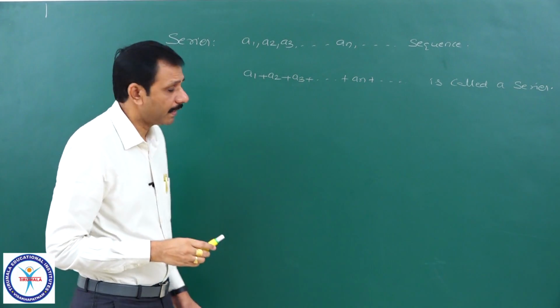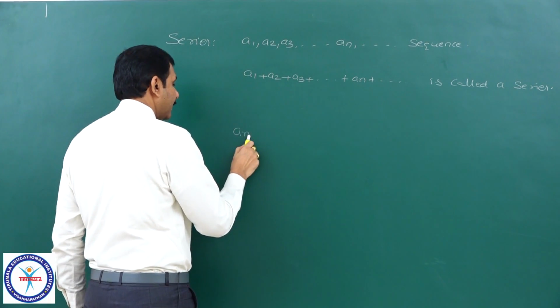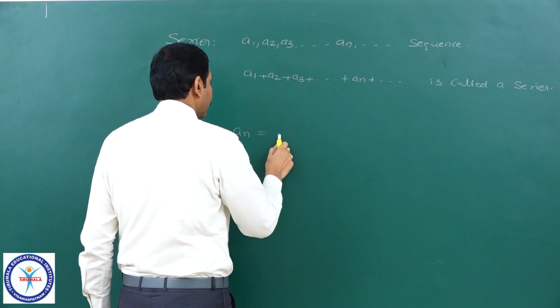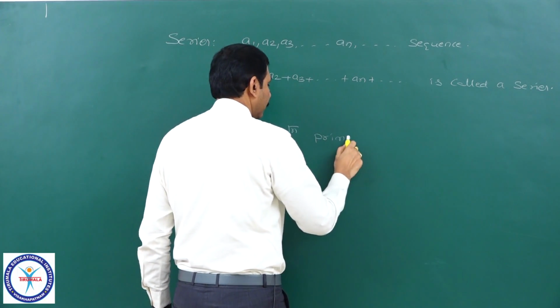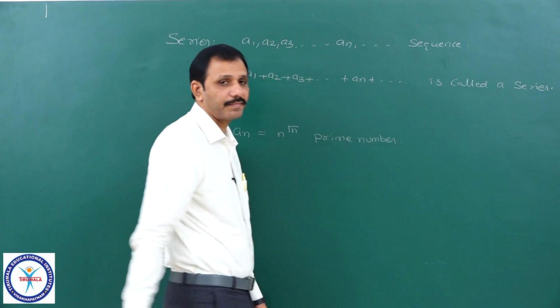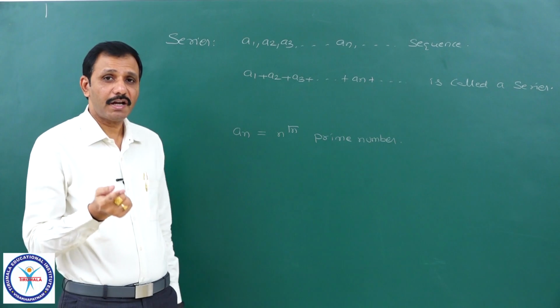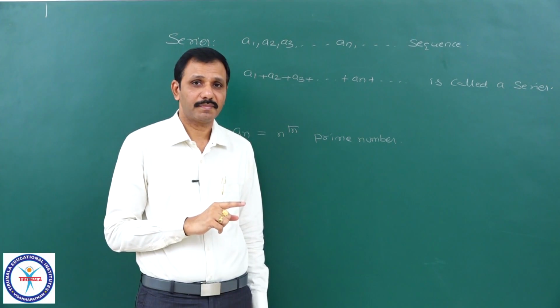Suppose I take the nth term of this sequence as the nth prime number. Of course, the set of prime numbers is a sequence only.